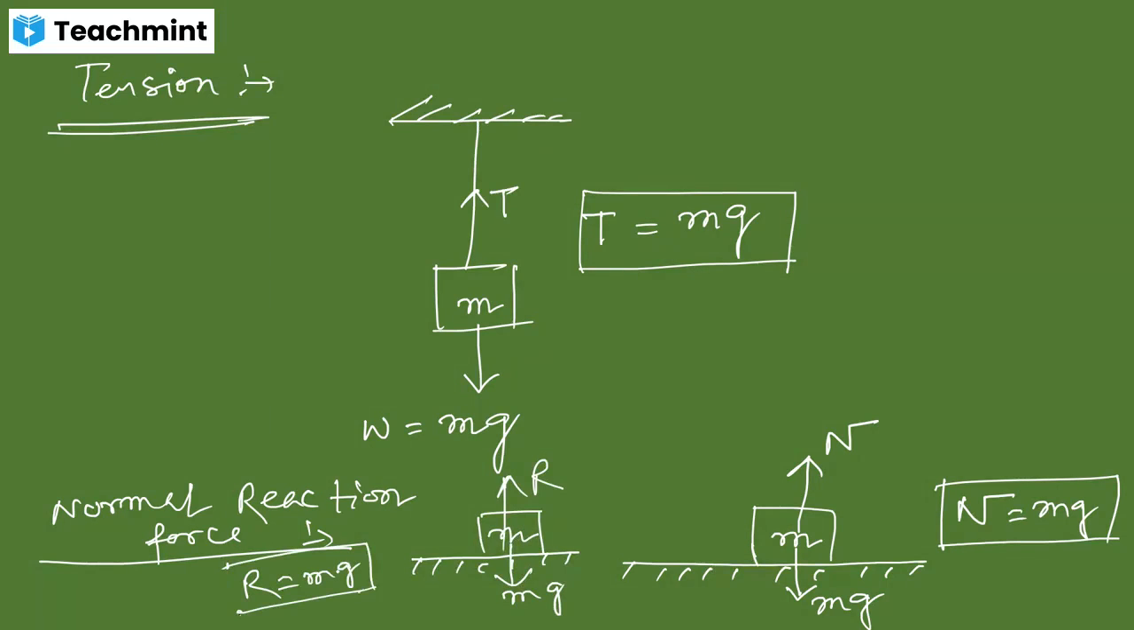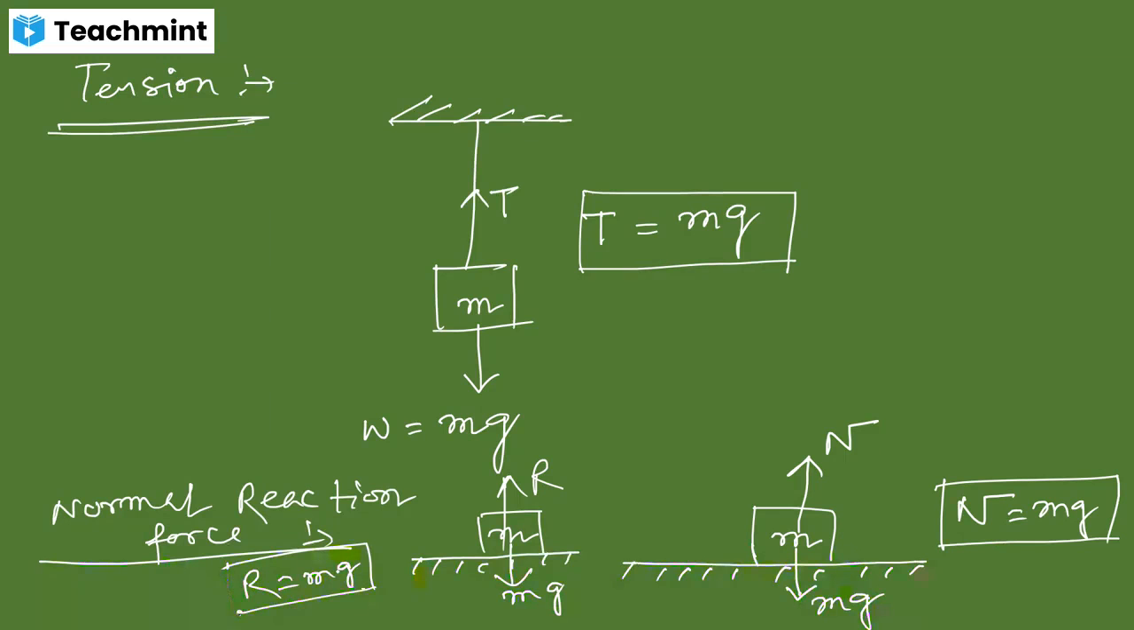I don't know actually what is given in your book. I have just left the book on Marathon. So if you have your book, just mark that portion that the normal reaction force can be N equals mg, otherwise R equals mg.